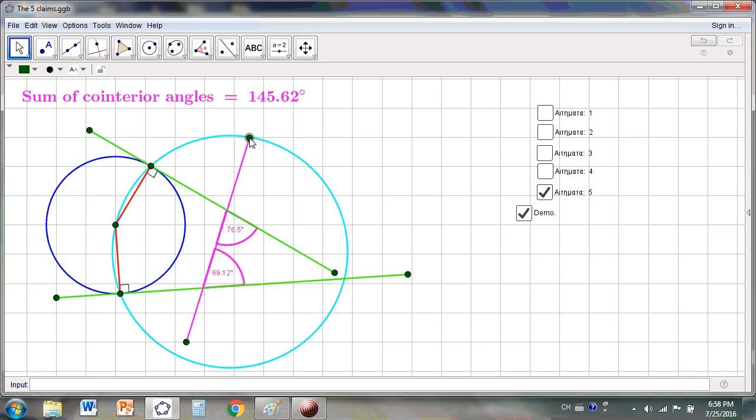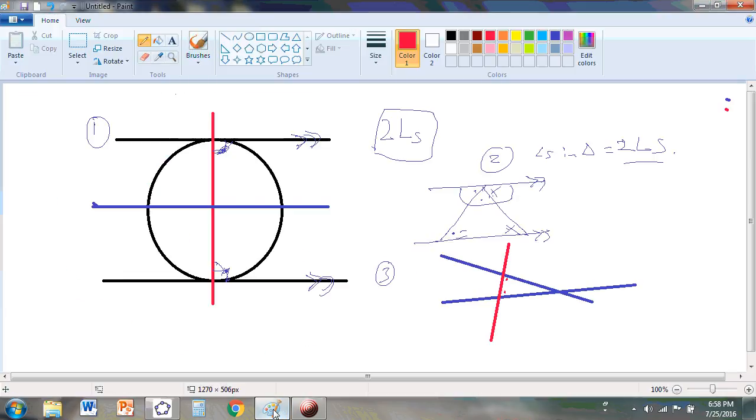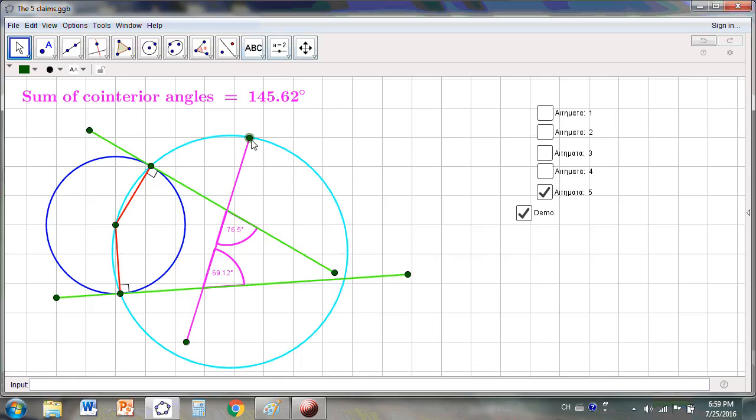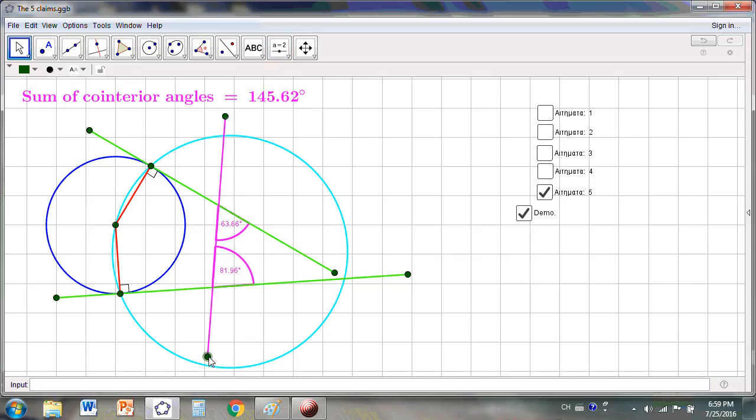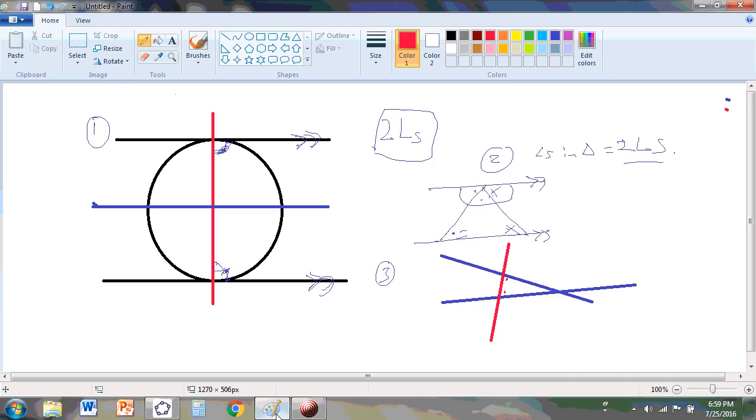So once we've figured out this part of the proof, that a transversal falling on two non-parallel lines results in a sum of co-interior angles that is the same no matter where the transversal is placed, this sum will stay constant no matter how it is moved. Again, to illustrate that fact, watch, this particular sum up here doesn't change. It stays the same. And would you believe it?